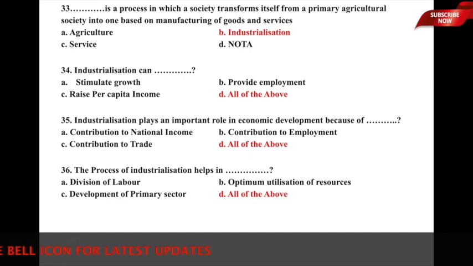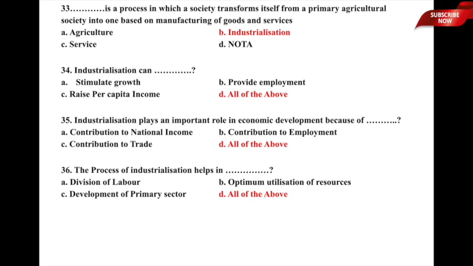And the underlying options are A, division of labor, B, optimum utilization of available resources, C, development of primary sector, and D, all of the above. So here the process of industrialization is helping us in division of labor and hence specialization, and it also helps in optimum utilization of resources as well as the development of primary sector, because all the raw materials are absorbed by